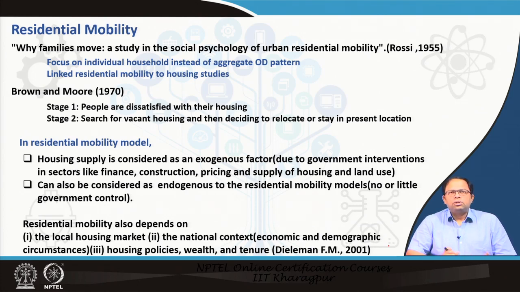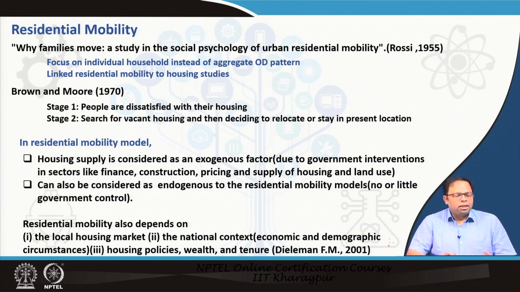It was a study in social psychology, and this is the paper where, instead of aggregated OD patterns, as in Lowry's model and all the models we have talked about, where people decide to locate themselves based on their job location and so on, there we are talking about an aggregate pattern of origins and destinations, a group of individuals. But this is the first paper which talked about the individual household. And then it linked residential mobility to housing studies. So this was the first paper which linked transportation with housing, or we can say land use to some extent as well.